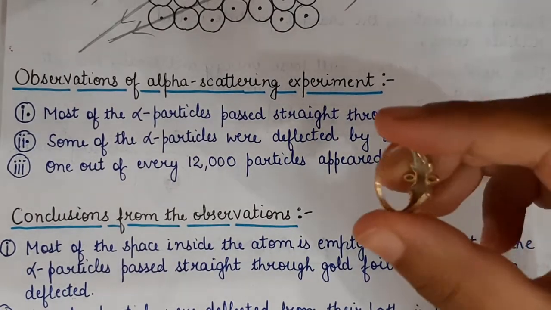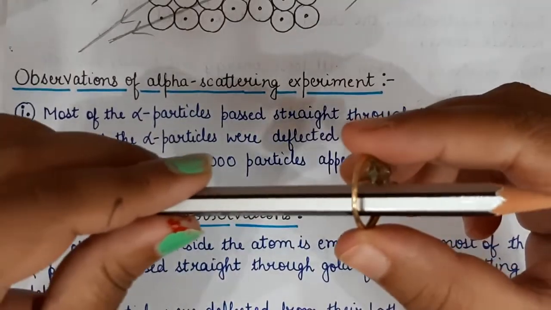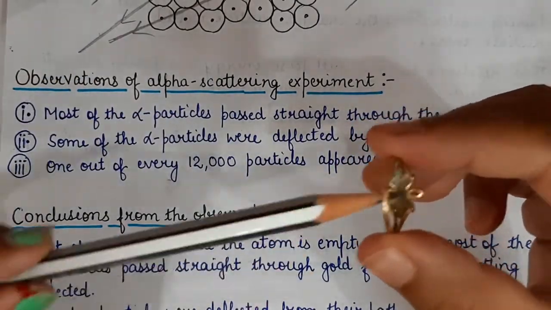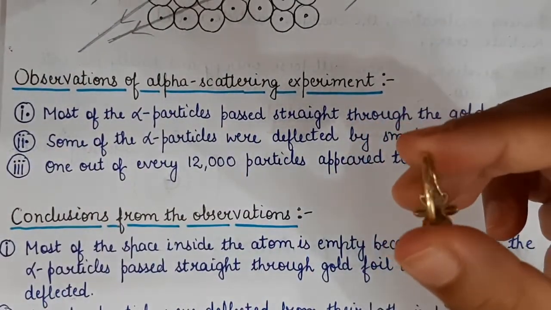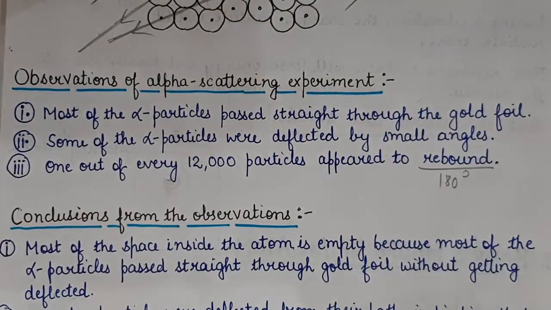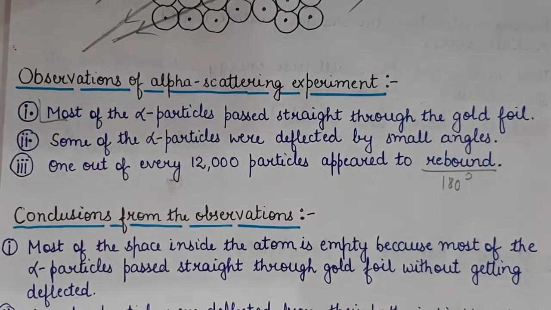Let us consider an atom. The alpha particle passed straight through this atom. It means there is some space inside the atom. That is why I have written most of the space inside the atom is empty, because most of the alpha particles pass straight through the gold foil without getting deflected. This was conclusion number 1 drawn from observation number 1.